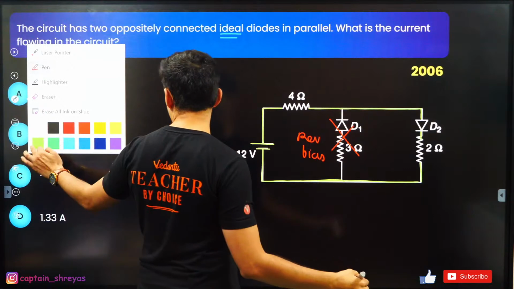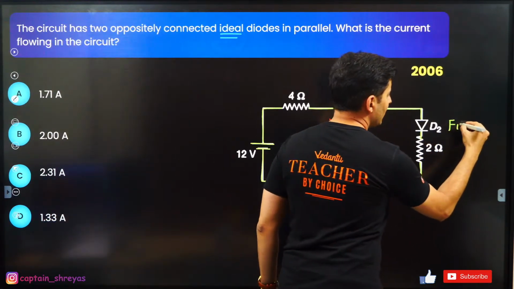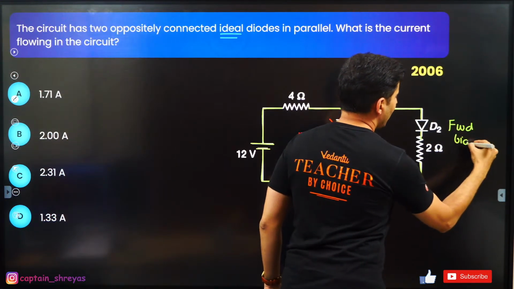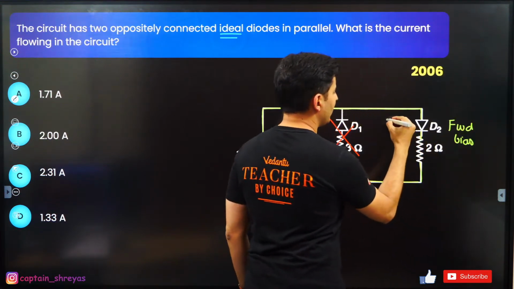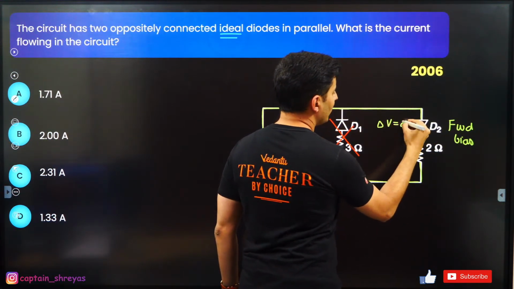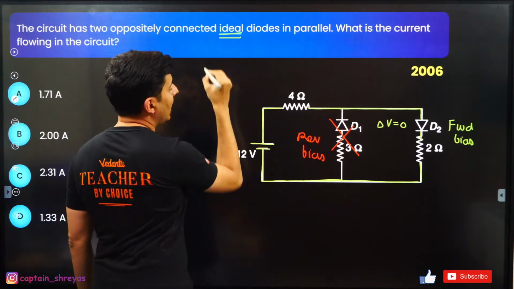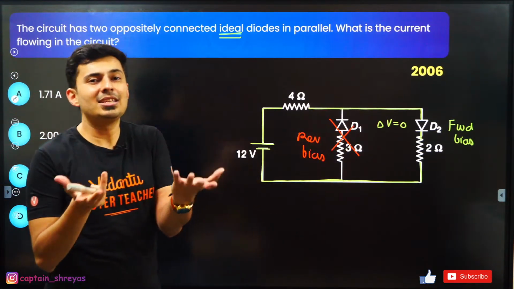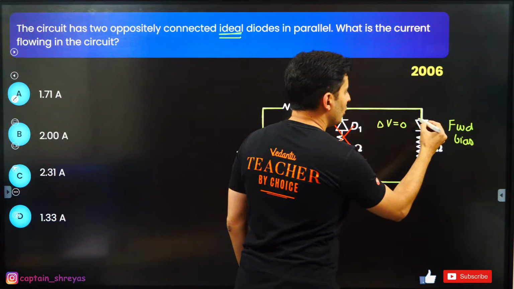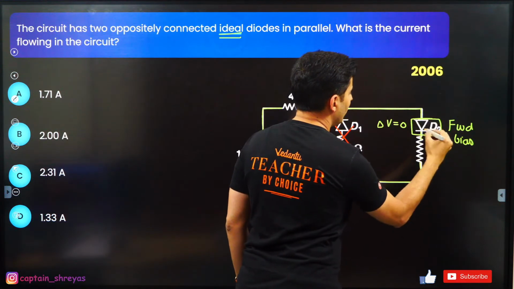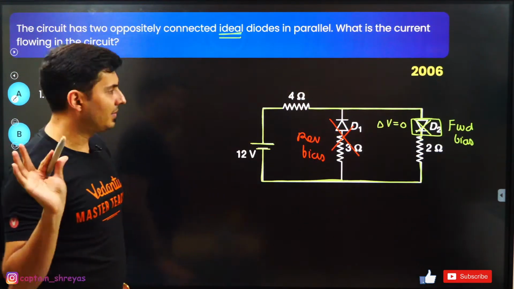And this particular diode over here, since it's in forward bias, the voltage difference is 0 because it is given to be an ideal diode. There is negligible voltage difference, so don't worry about this diode either.